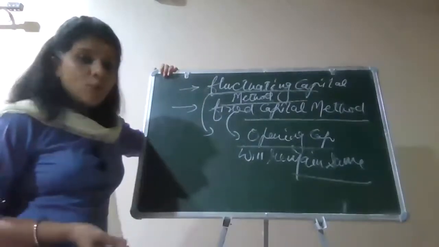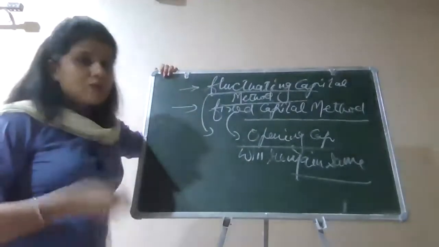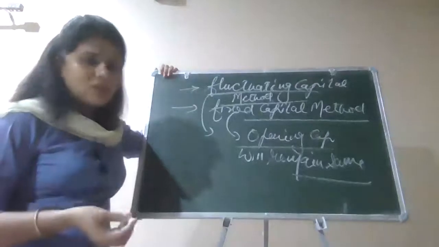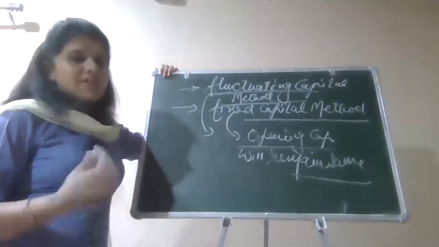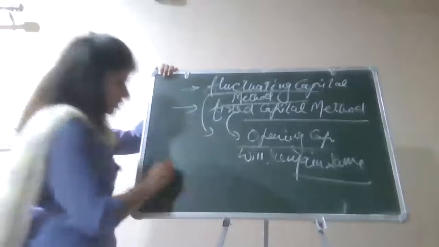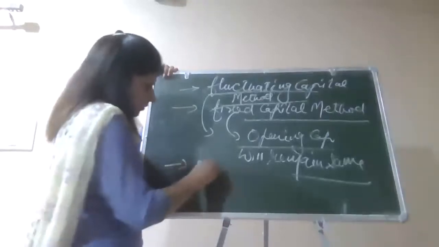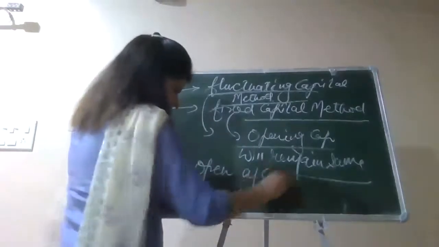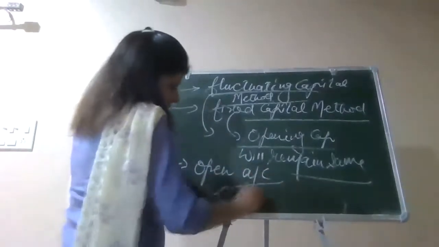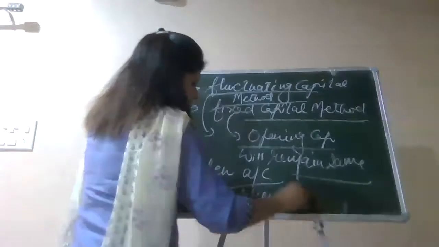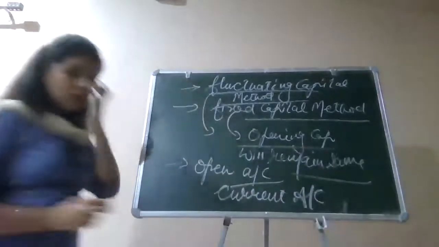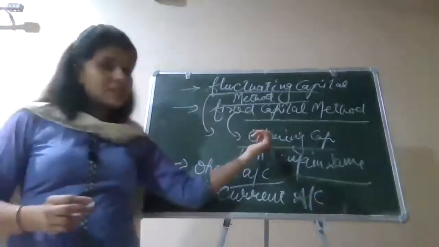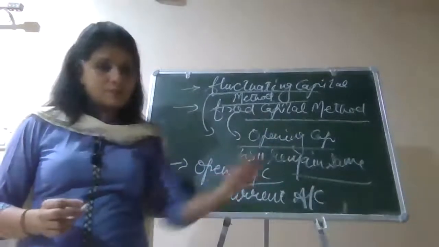It means कि फिर appropriation की एंट्री में जब मैं लिखती हूँ interest on capital account debited to partners capital, I will not write that because the capitals are fixed. In that case, we will need to open an account which we call current account. So all the entries related to appropriation we will be putting to their current account, because he himself has said that the capitals are going to be the same.